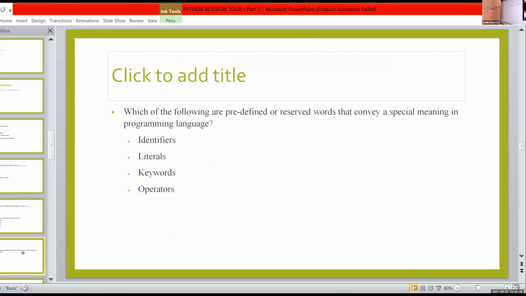Which of the following are predefined or reserved words that convey a special meaning to the programming language? Emmanuel? Keyword. Yes, it is keywords.